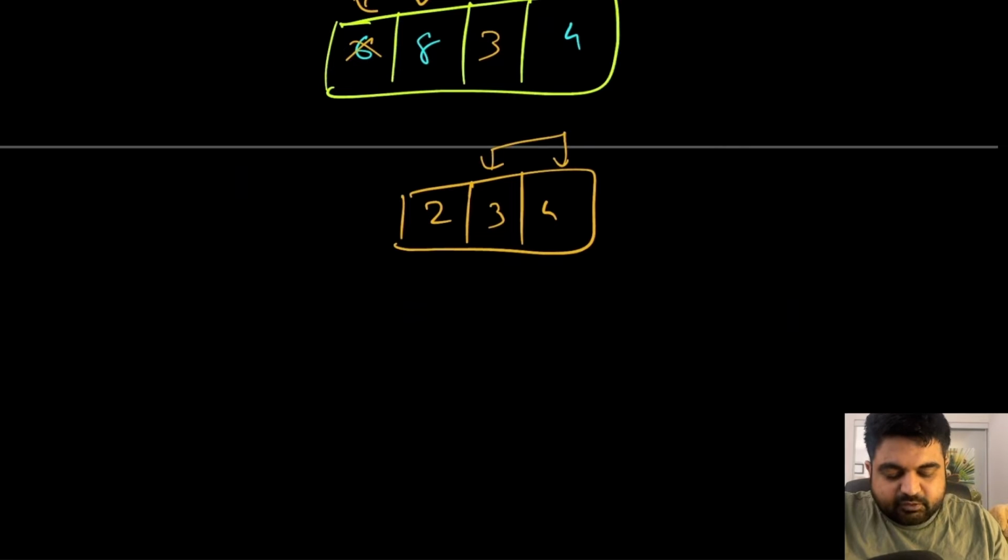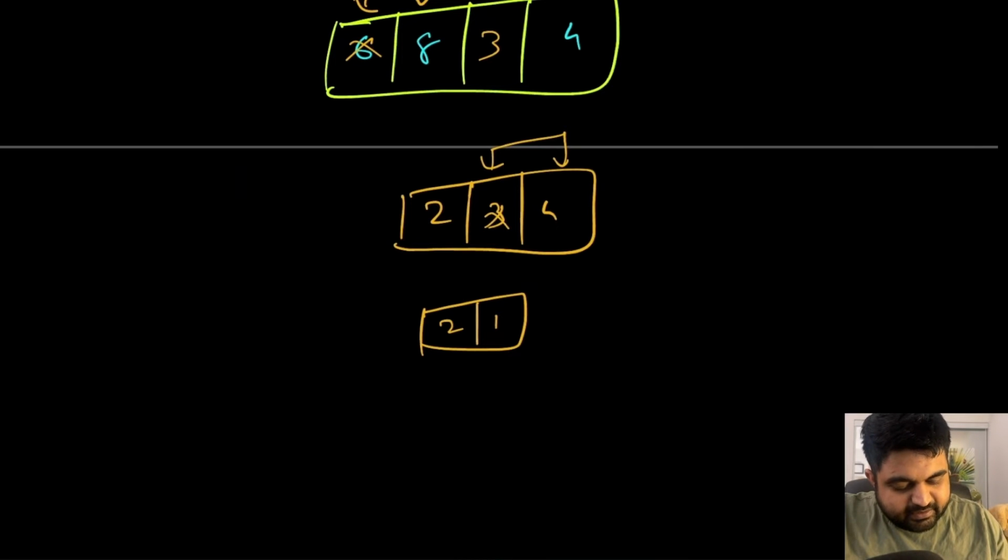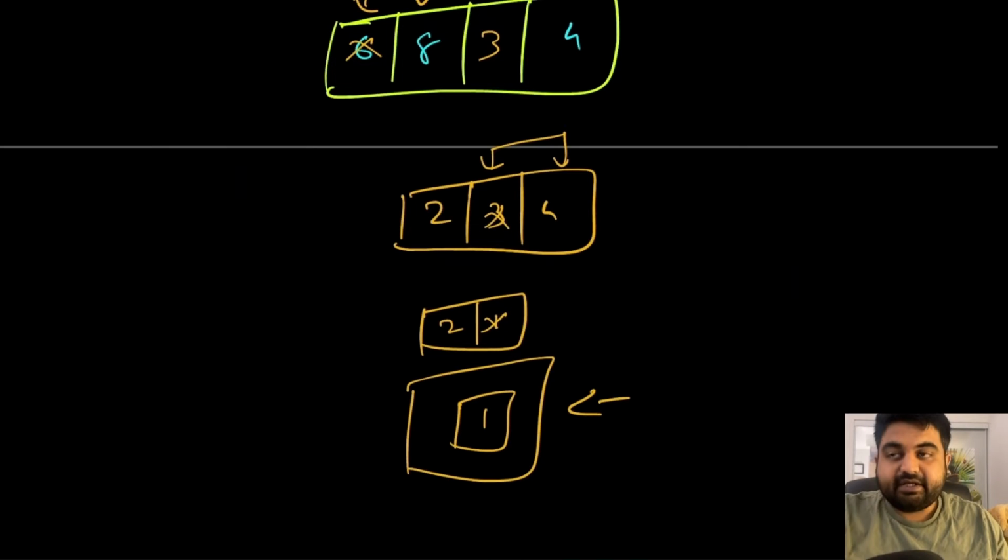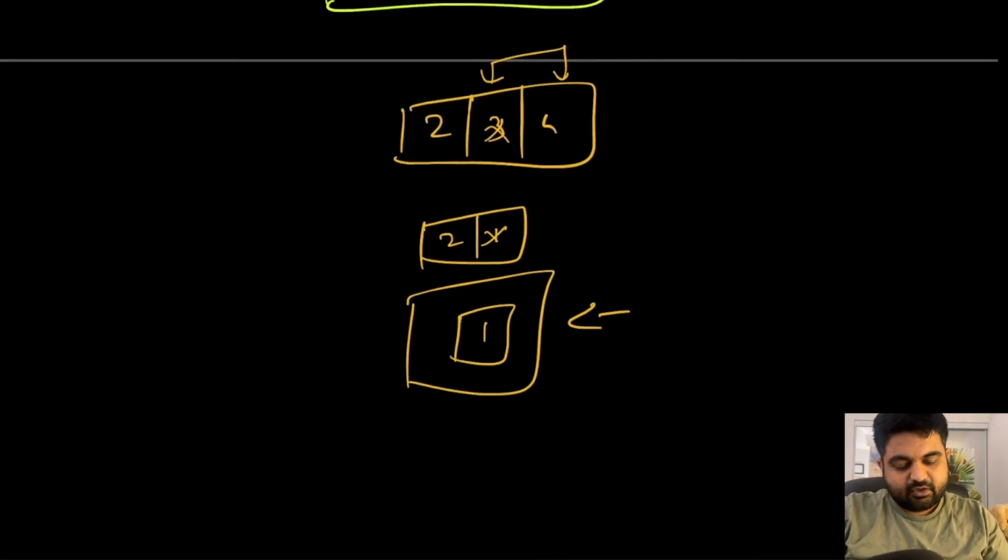So once again the two heaviest stones are 3 and 4. If both get smashed, then this 3 is going to be destroyed, and we are going to be left with values 2 and 1. If these two get smashed together, then this 2 is going to get destroyed, and the last stone will only be left with size 1, and this is what we need to return as the answer. So basically this is what the problem statement is asking us to solve.